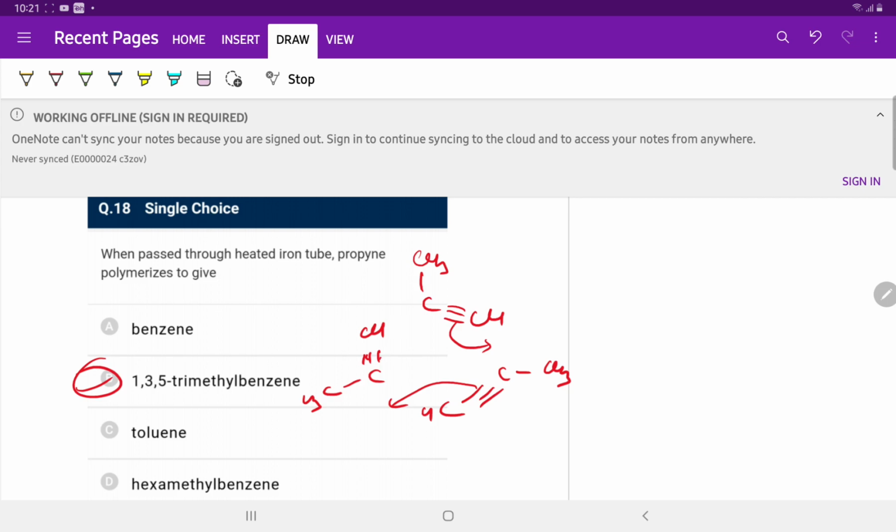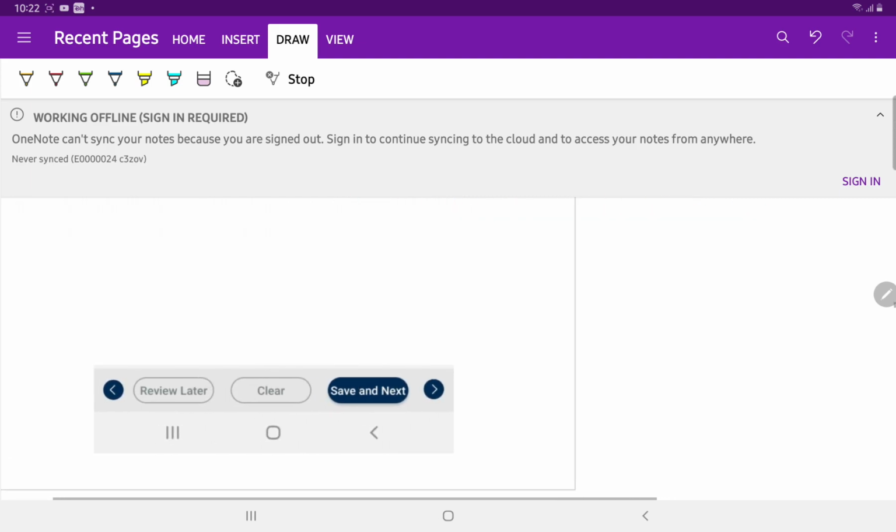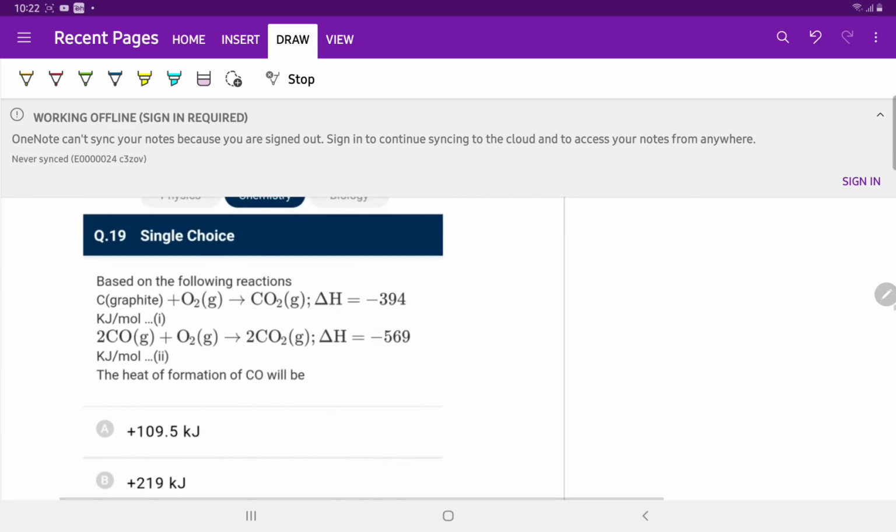So on trimerization, this polymerization takes place, and mesitylene is the product, which is 1,3,5-trimethylbenzene.